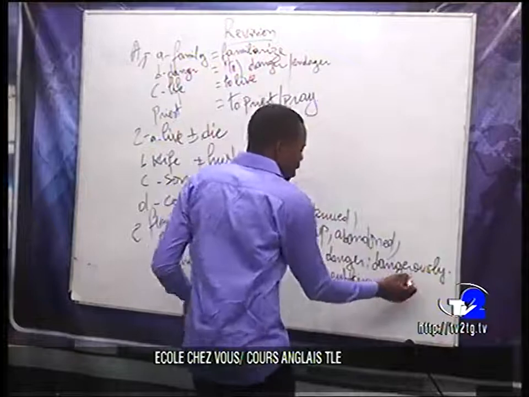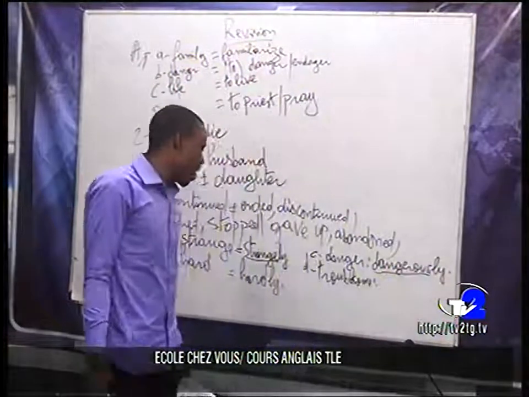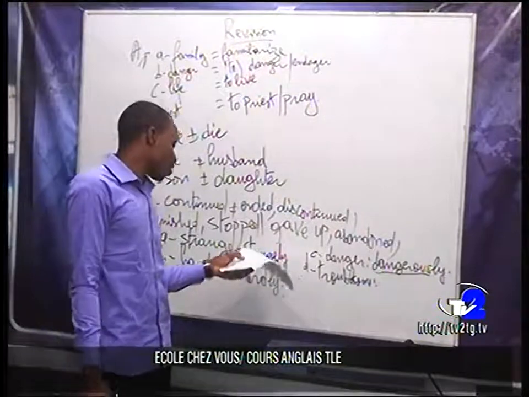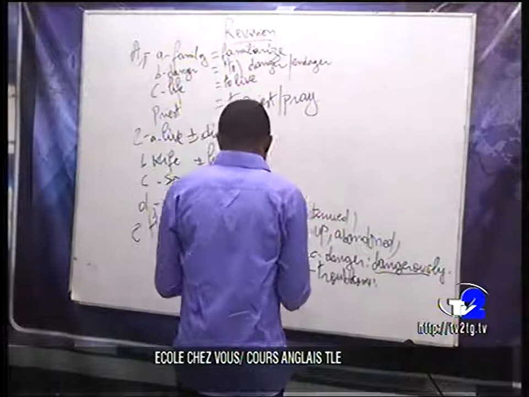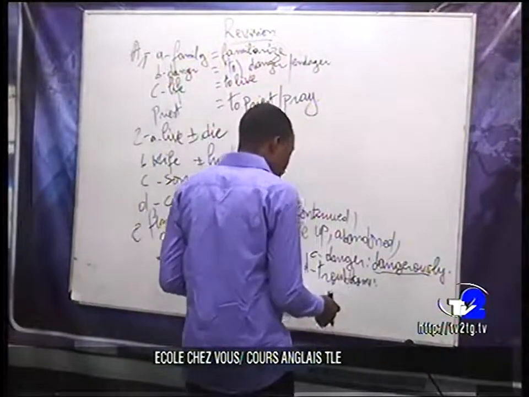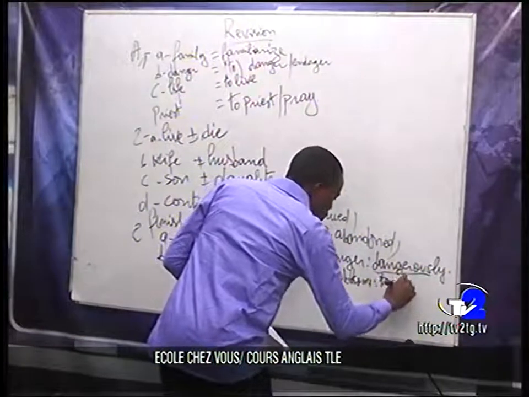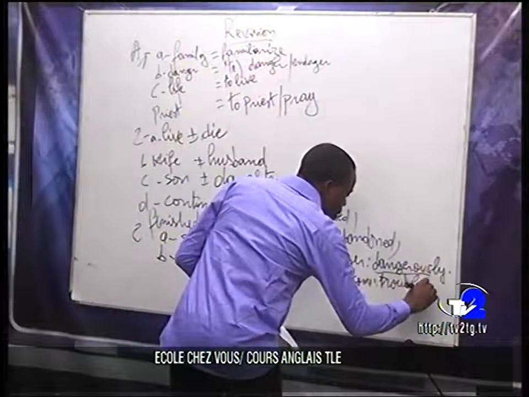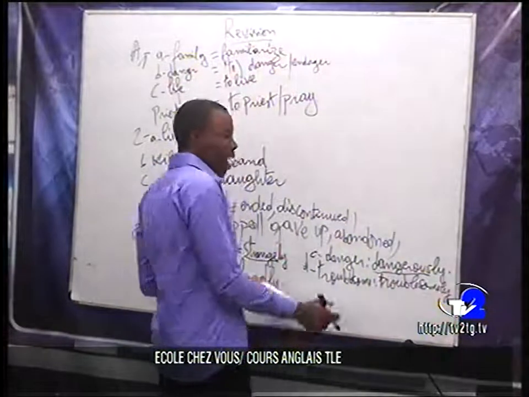So we have dangerous, which is in fact the adjective, plus the ly. We have here troublesome. Okay, troublesome. So we have troublesomely as an adverb.